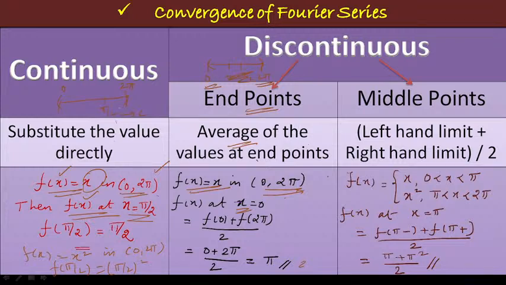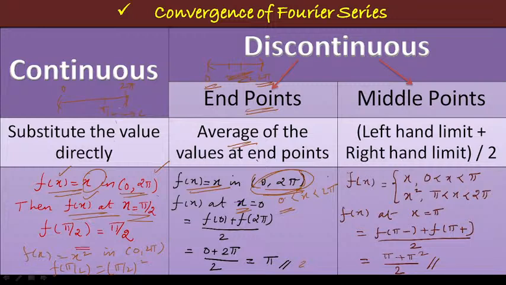At x equal to 0, for that just look at the interval. x equal to 0 means this is an open interval, isn't it? Open interval means x takes all values, that is 0 less than x less than 2 pi. So x takes all values except at 0 and 2 pi. So there is a discontinuity. So x equal to 0 is a discontinuous point which arises at the end point of the interval. Discontinuity at the end point.